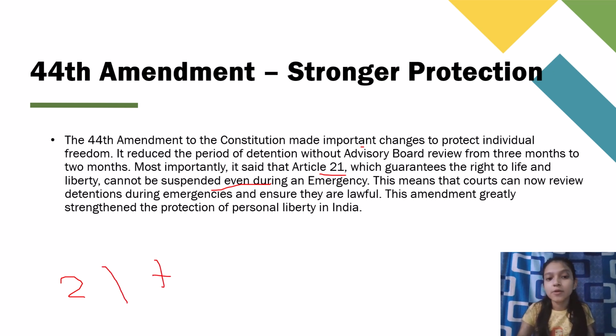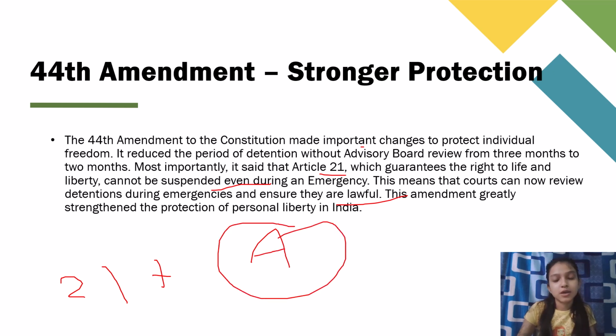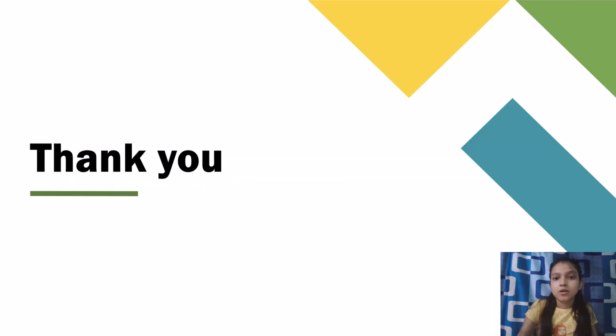This means the court can now review detentions during emergencies and ensure they are lawful. So if any person has been detained during the emergency era, the court can review his case and decide whether the detention was legal or illegal. The amendment greatly strengthened the protection of personal liberty in India. So the 44th Amendment is a step towards stronger protection. This is all about the articles relating to preventive detention.